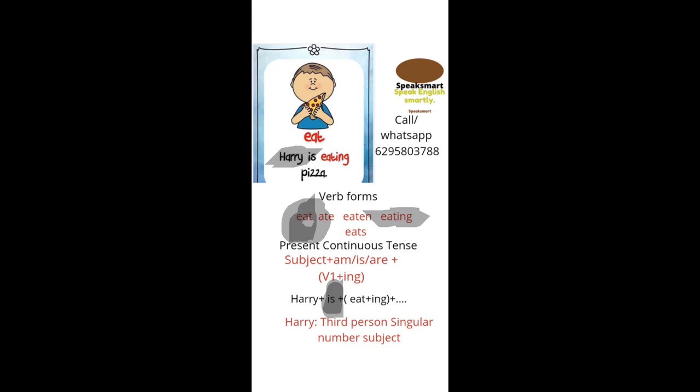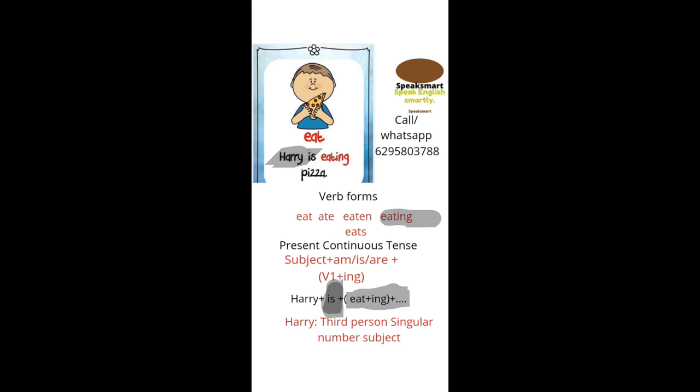The continuous form of the verb eat is eating. So we'll use Harry is eat plus ing, eating. Harry is eating.